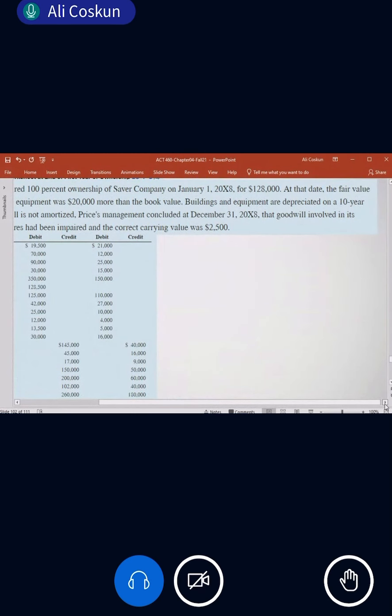So divide 20,000 by 10, every year 2,000. So in the first year we will deduct 2,000. So far it's okay? Good. Also 5,500 for the impairment loss. So these two together will be expenses.